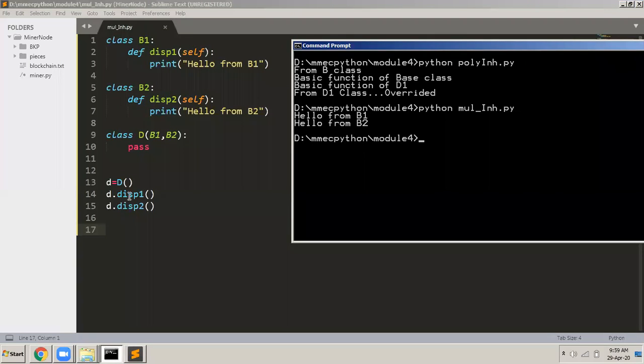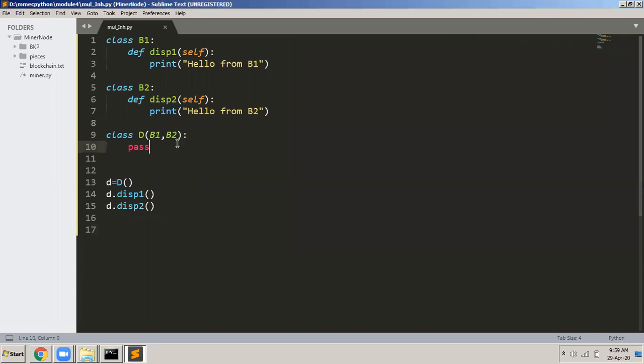So I'm able to call this one also and this two also through D, because D is an object of the class D, which is extending both B1 and B2. So what do we learn from this? We learned that it is possible to do multiple inheritance in Python.